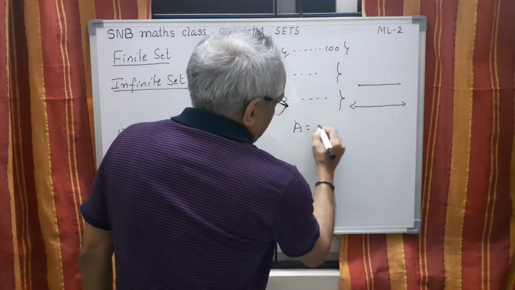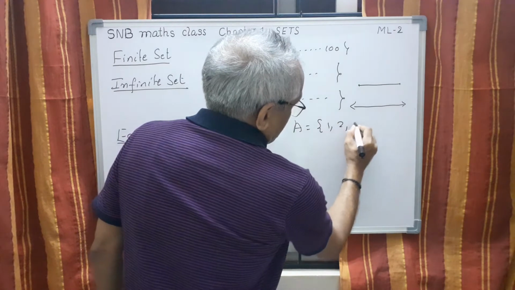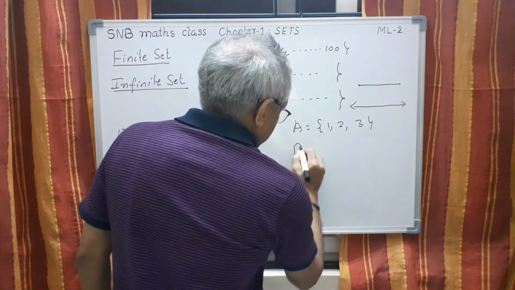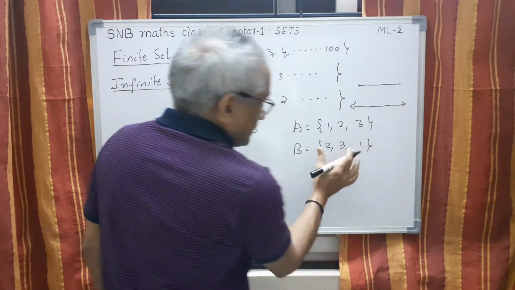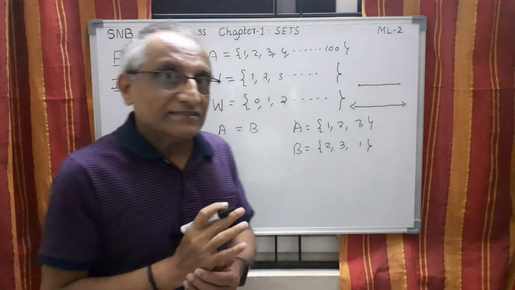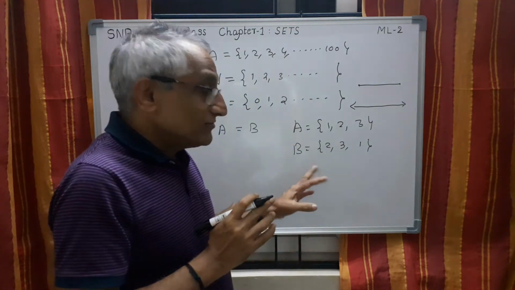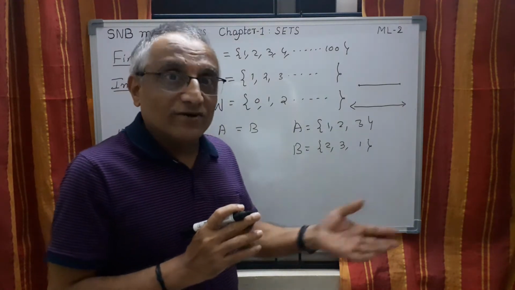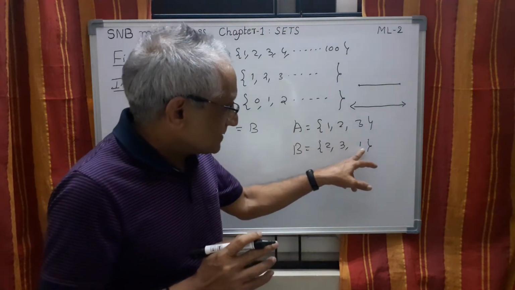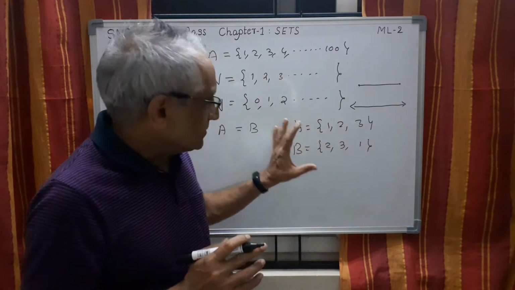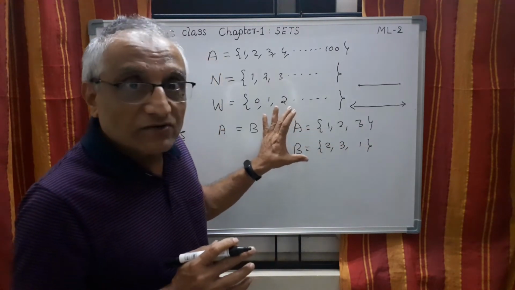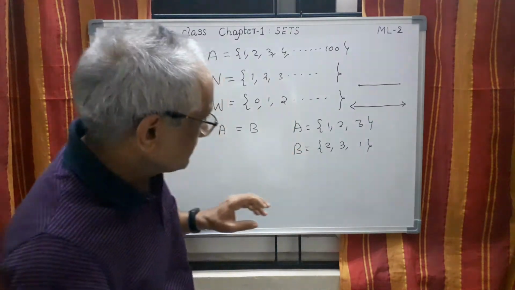Say A equals {1, 2, 3} and B equals {2, 3, 1}. See, I have here changed the order, and I told you in the first session, in a set we can write the elements in any order. So here 1 is there, 1 is there, 2 is there, 2 is there, 3, 3. So these two sets are equal.